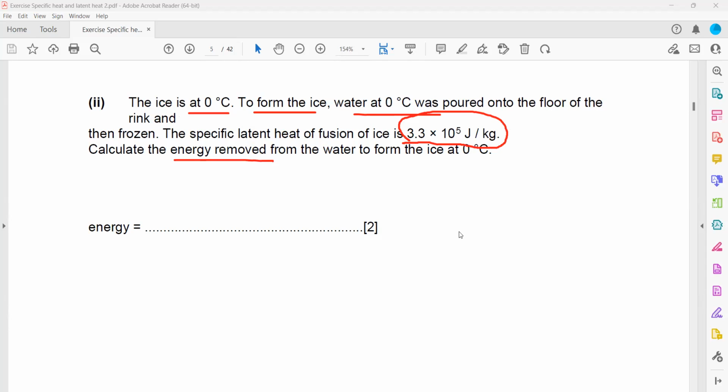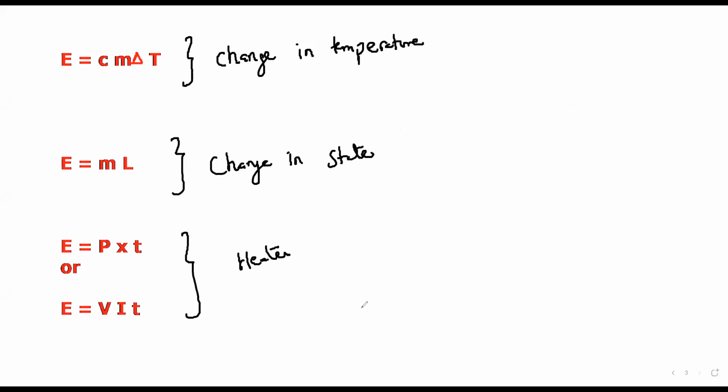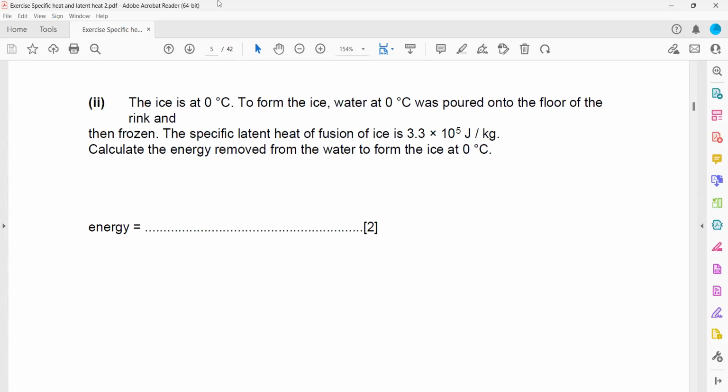So when you check the question, what happened here? Is there a change in state or a change in temperature? Change in state. So whenever we have a change in state, which formula is valid here? E is equal to M into L, so energy is equal to mass into latent heat. These thermal physics questions are straightforward. The only thing you have to identify is whether it's a change in state or change in temperature. So E is equal to mass into latent heat.